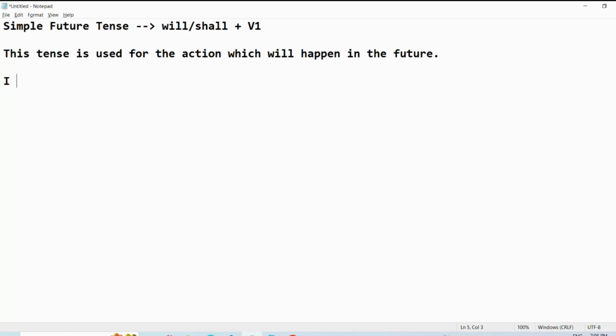For example, I will do the work tomorrow. I'll do the work tomorrow. Here we have to use helping verbs will or shall plus V1. Will or shall plus V1, the first form of the verb. We have to use helping verbs will or shall. After will or shall, we have to use the first form of the verb. Let's see the structure.